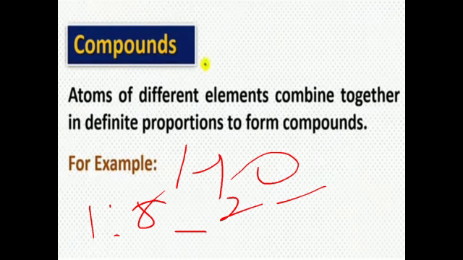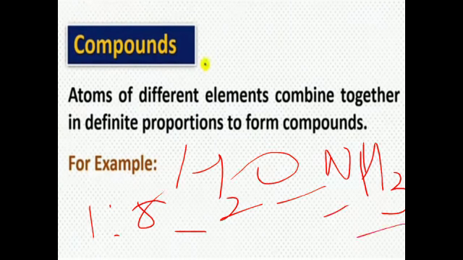Another example is ammonia, NH3. Here the combining elements are nitrogen and hydrogen, and the ratio by mass is 14:3. Another, carbon dioxide, CO2: the combining elements are carbon and oxygen, and the ratio by mass is 3:8.